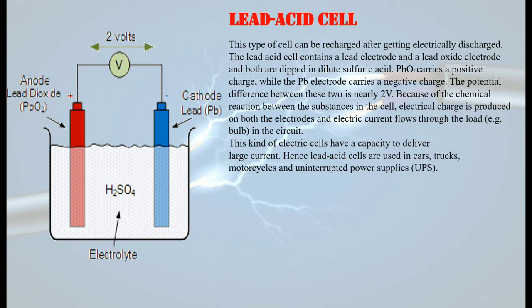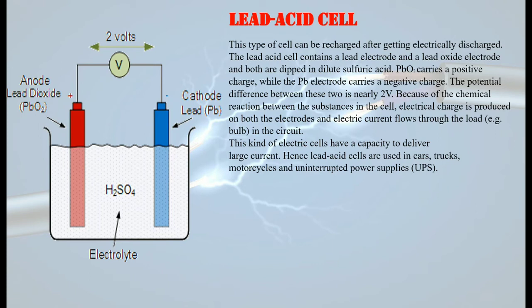Same thing जैसे हम लोग ने ड्राई सेल में पढ़े, जो भी chemicals involved होते हैं वो react कर रहे हैं ना, like lead है, lead oxide है, sulfuric acid है, they keep on reacting with each other, which because of this reaction electricity is generated. Okay, and the electric current flows through the load in the circuit and which helps in glowing the bulb, whatever it is connected to.